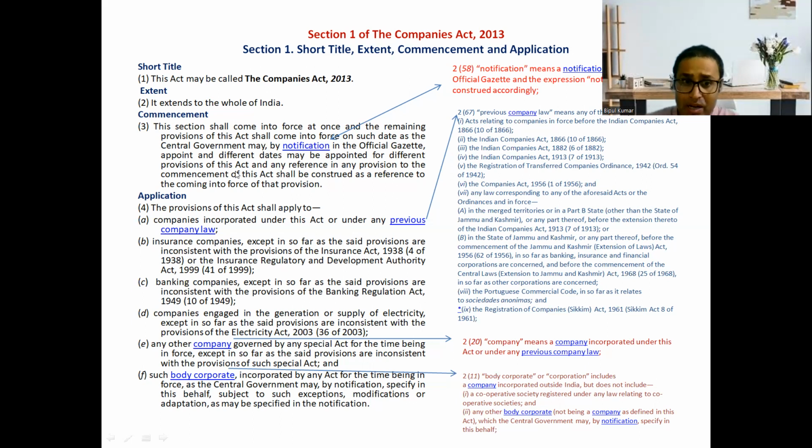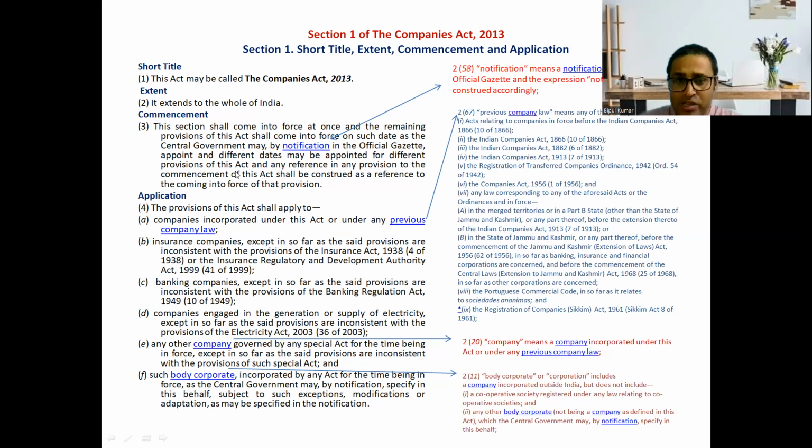Otherwise, all sections of the Companies Act apply on the insurance company, except as saved by other provisions. And the same on the banking company, except in so far as the said provisions are inconsistent with the provisions of the Banking Regulation Act. Means on a banking company, this Companies Act is applied, except the said provisions exclusively applying to the banking company. This is overriding: where a specific provision is given in the Banking Companies Act, then that provision applies. Otherwise, the Companies Act 2013 is applied.